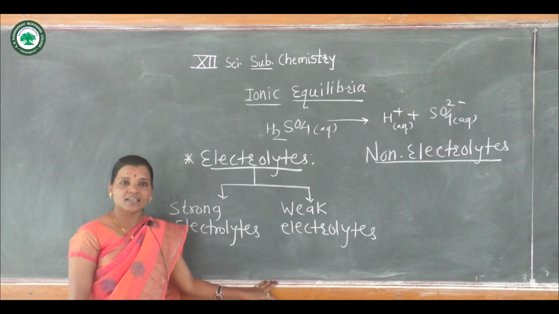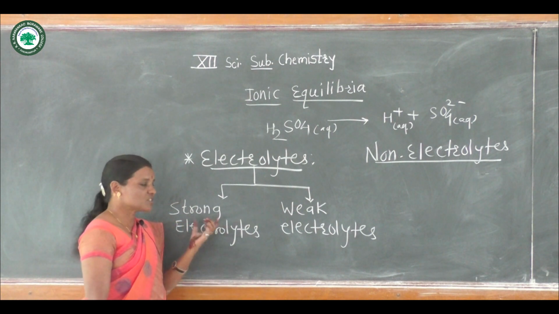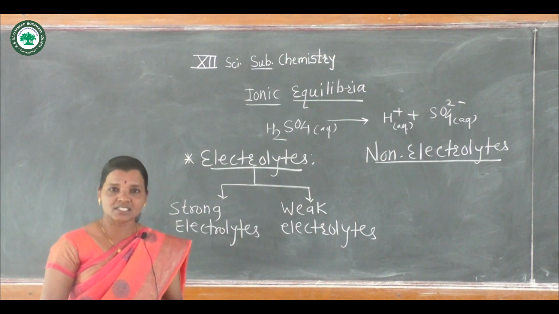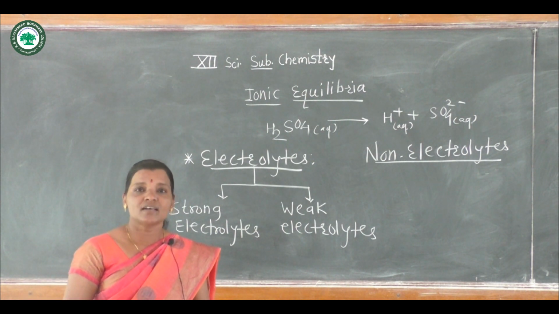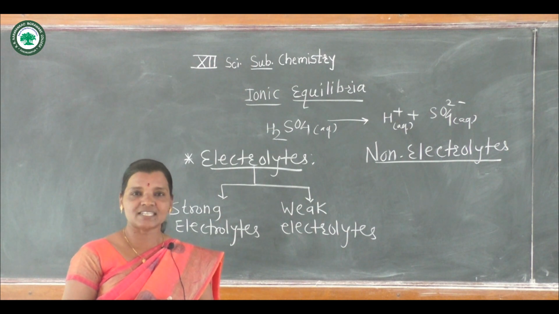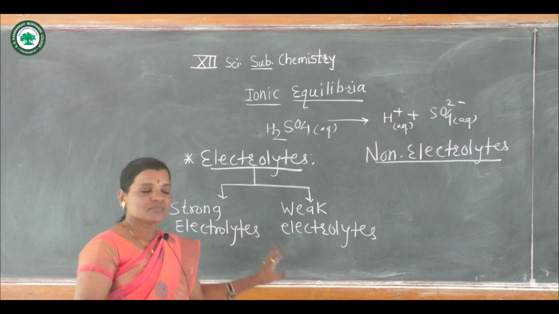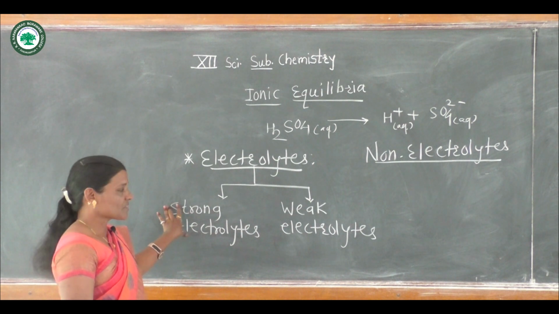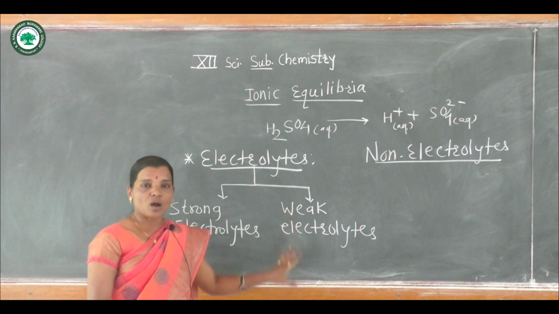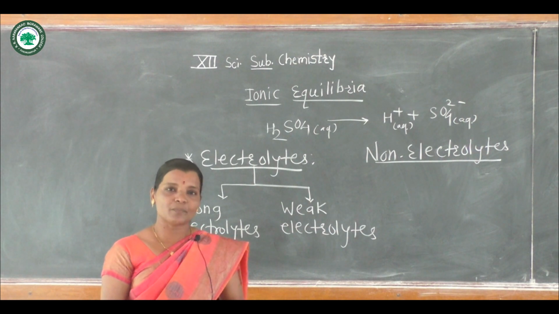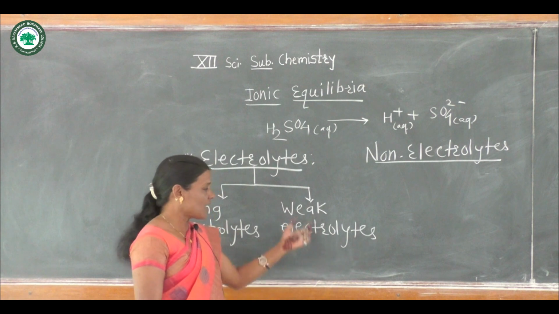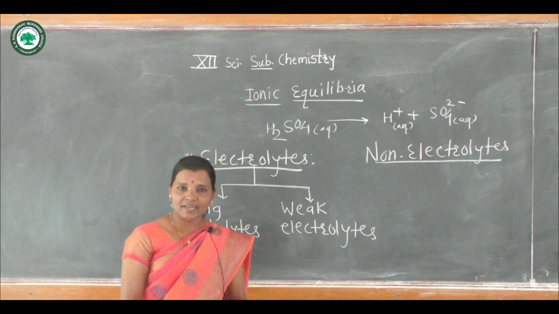Now, if we see the examples of strong electrolytes, then all the strong acids, all the strong bases and salts of strong acids and strong bases are the examples of strong electrolytes. And weak electrolytes means all weaker acids, all weaker bases and salts of weak acids and weak bases are the examples of weak electrolytes.